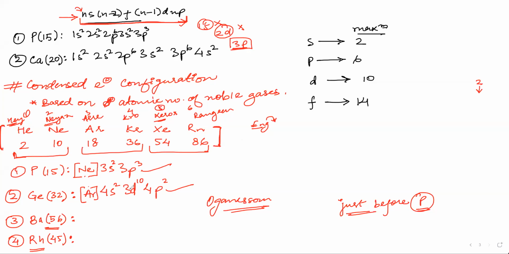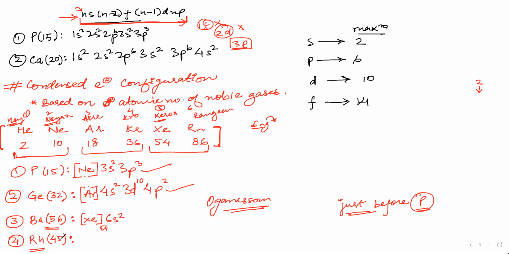Okay, so let us do here. Barium is 56. So the nearest would be Xe, which is 54. Xe is the fifth one. So we will start with 6 and we are remaining with how many electrons? This is 54, so we are remaining with only 2 electrons. So it will be 6s2.